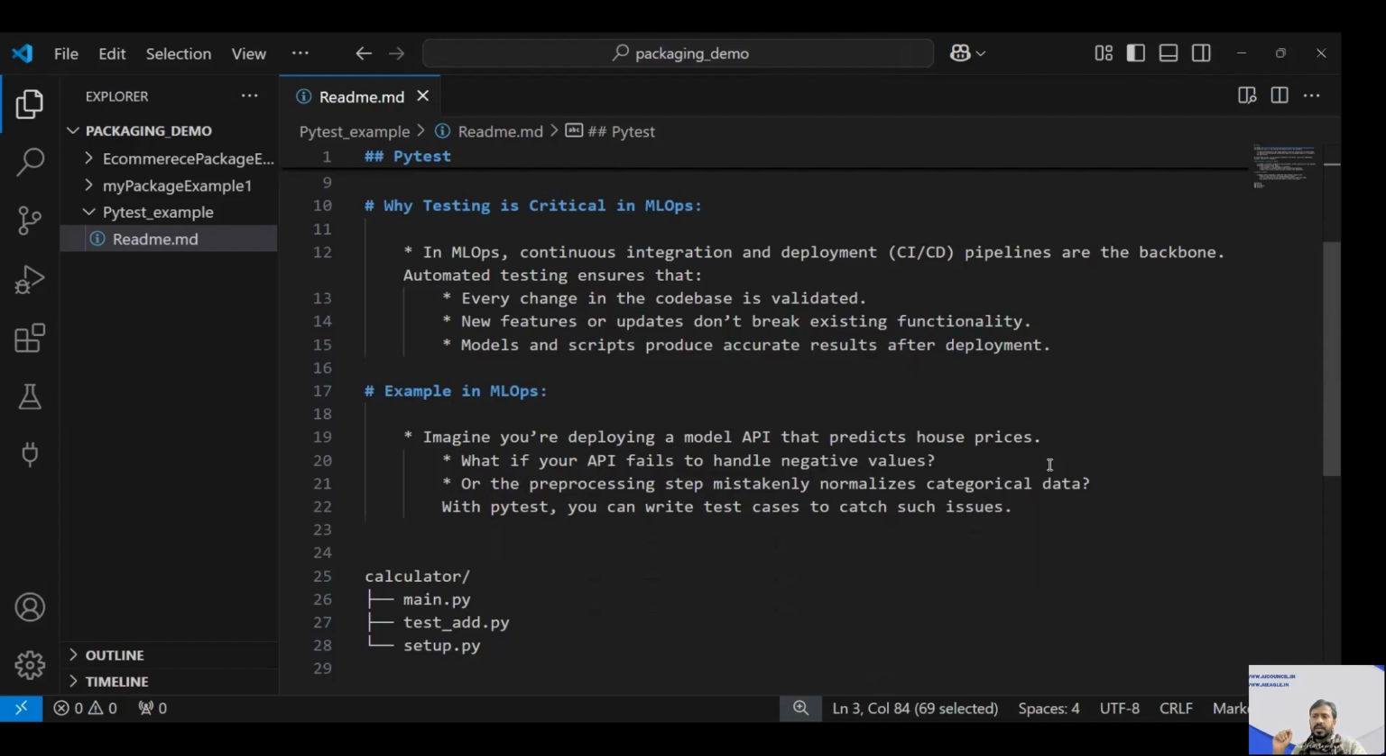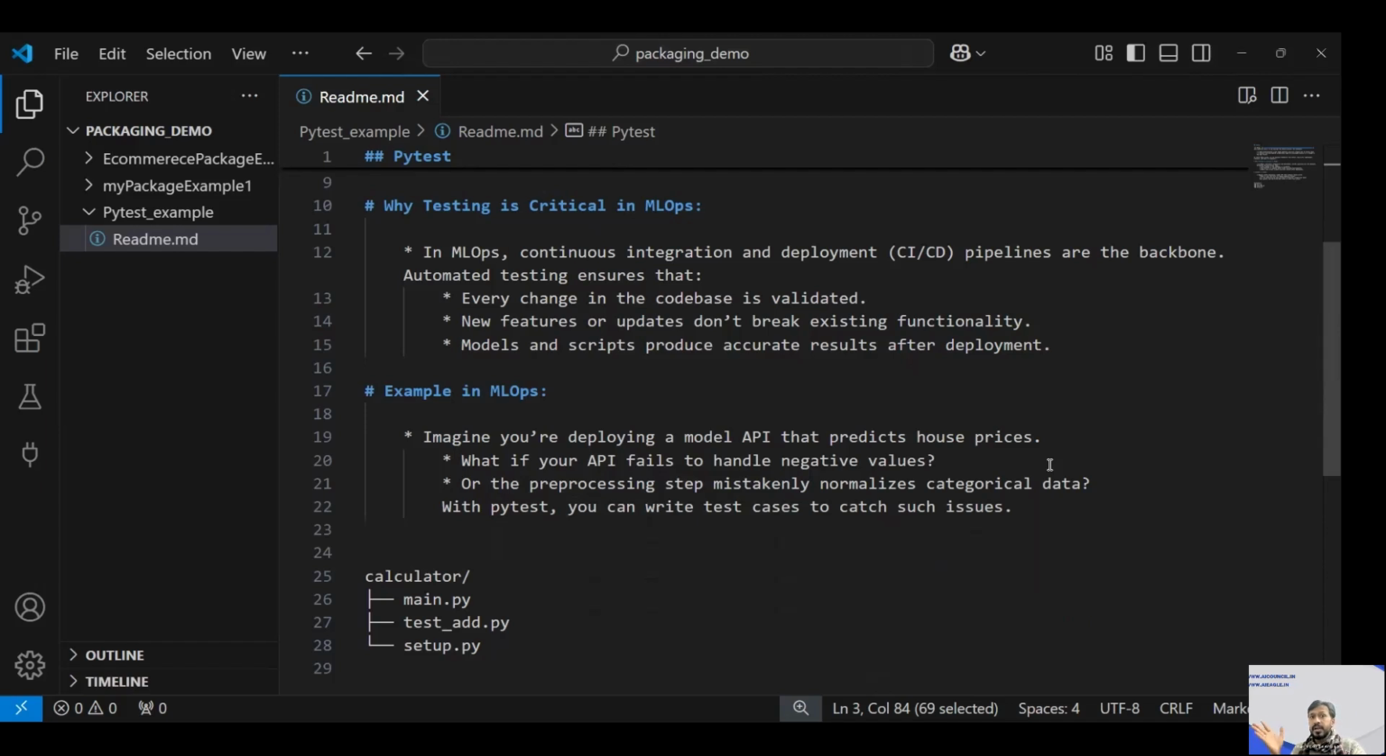There are some examples that I have given over here. Suppose you are deploying a model API that predicts house prices. Now, what if your API fails to handle negative values? That we can just test at the very beginning. Or suppose the pre-processing step mistakenly normalizes the categorical data, because categorical data should not be normalized, right?